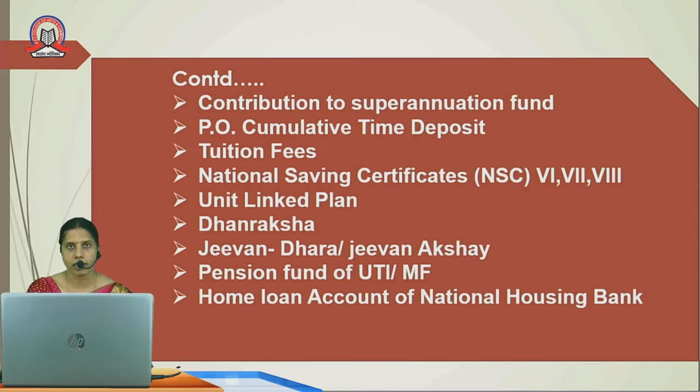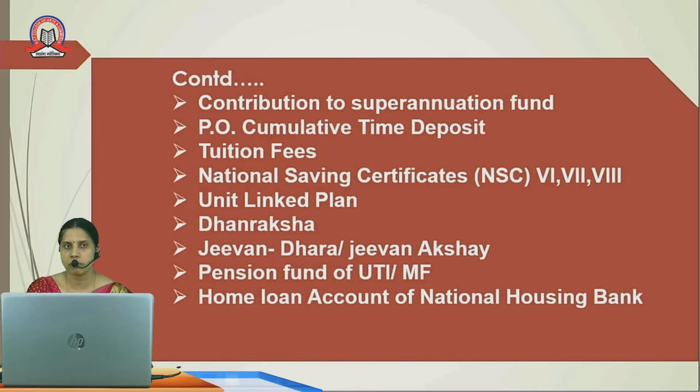Further deductions under section 80C are contribution to superannuation fund, and of course this superannuation fund must be approved by the government. Then post office cumulative time deposit, tuition fees which is paid for the education of the child or a spouse, etc.